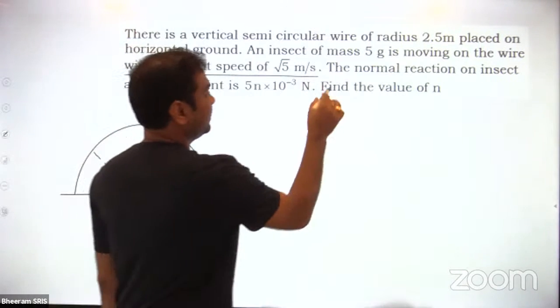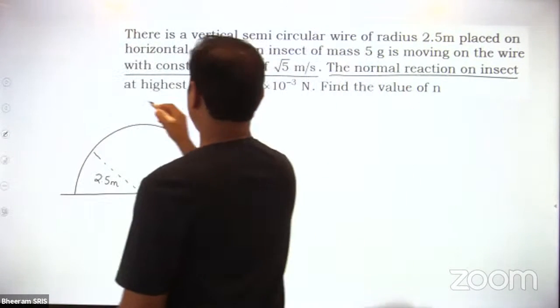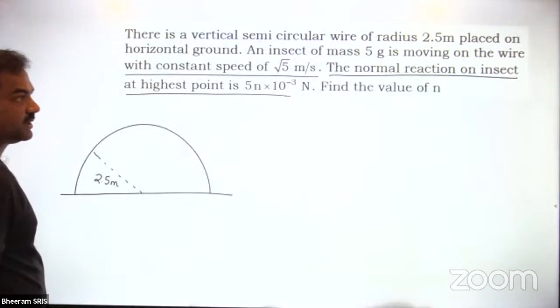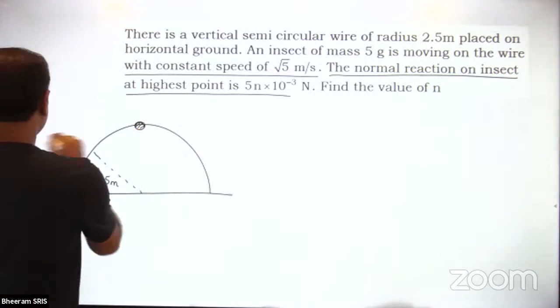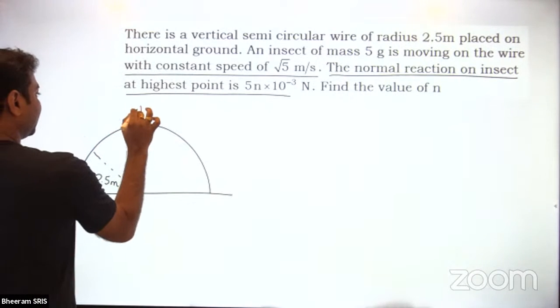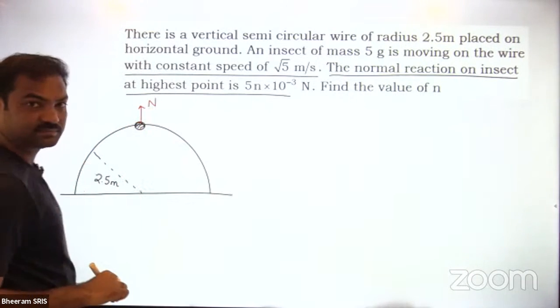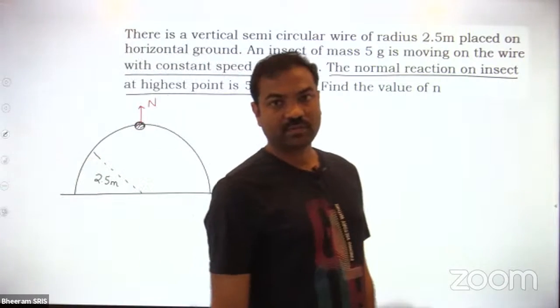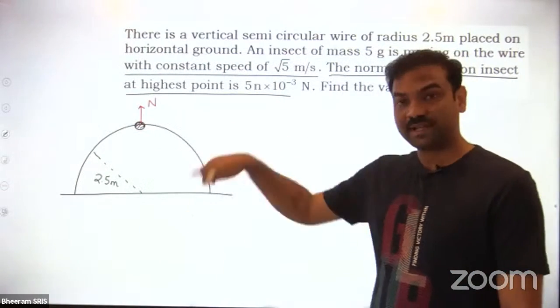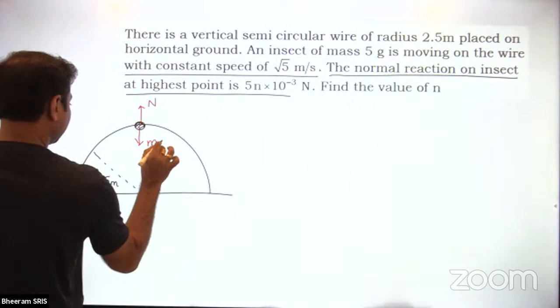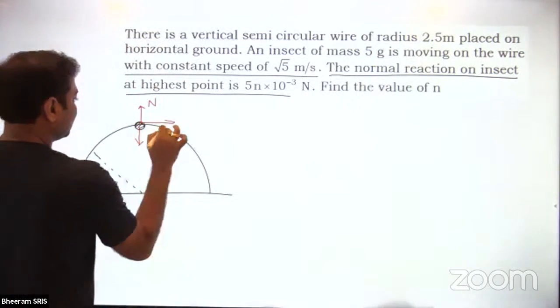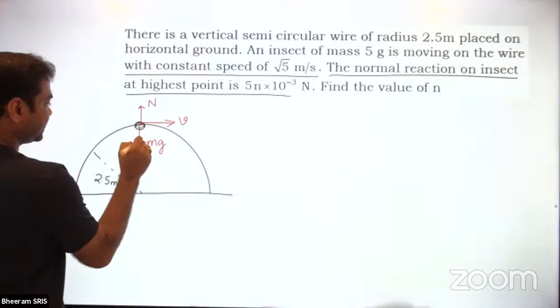Then what is the normal reaction on the insect at the highest point? This is the insect, let us say. The normal reaction will be away from the surface of the wire, on the insect. The weight of the insect will act downward, and it has constant speed v, so it is under circular motion.